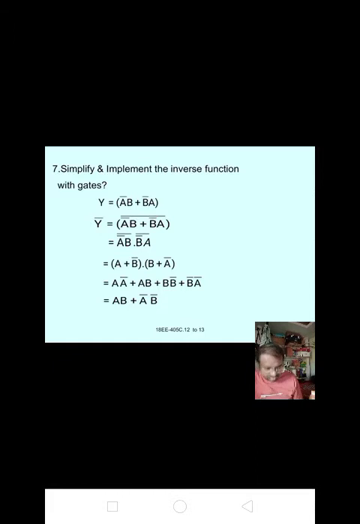Okay, seventh one, that is simplify and implement the inverse function with gates.